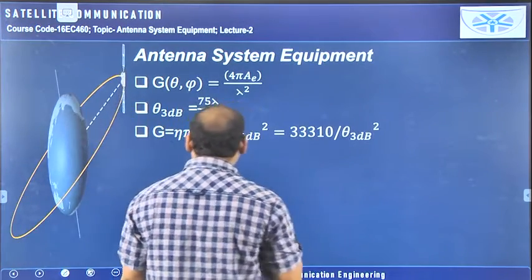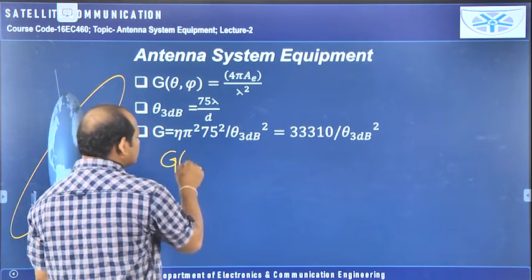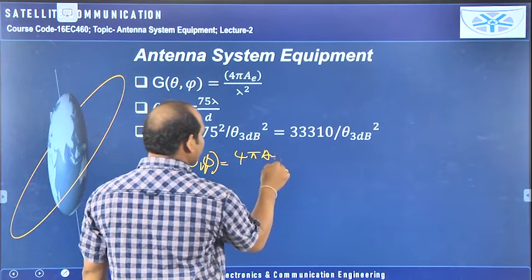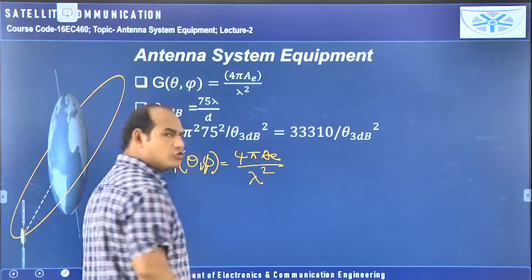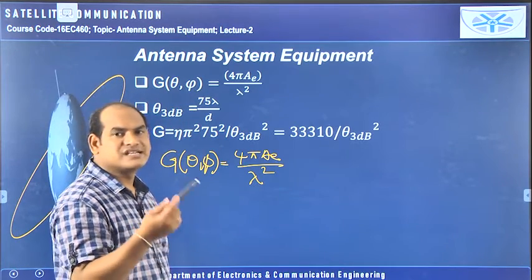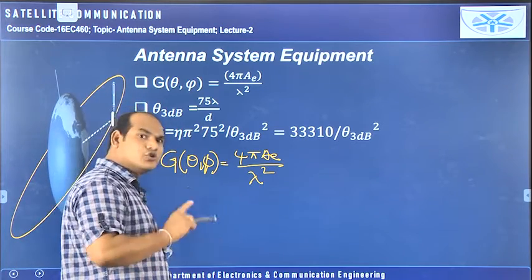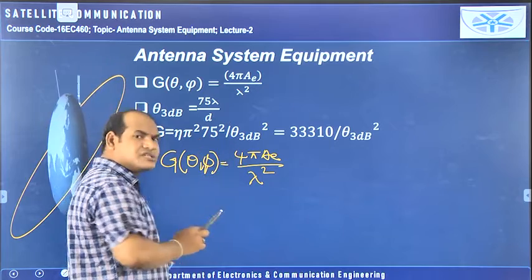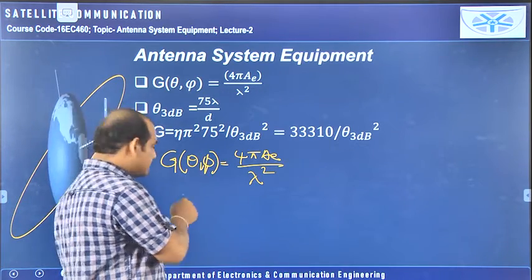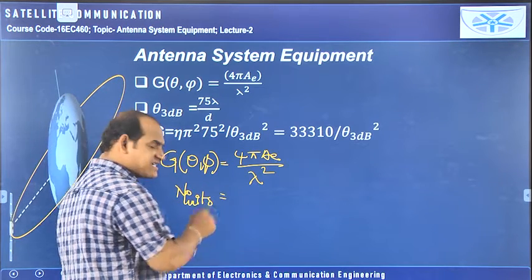Now another formula is given here for the gain, that is 4 pi into AE by lambda square. First, compare with respect to units. Gain means it is the ratio of the two radiation intensities. Radiation intensity means power, so ratio means there are no units for the gain. If you take the ratio, no units, but we can write this using decibels. That is another thing. But when you consider the ratio, it has no units because it is the ratio of two radiation intensities.